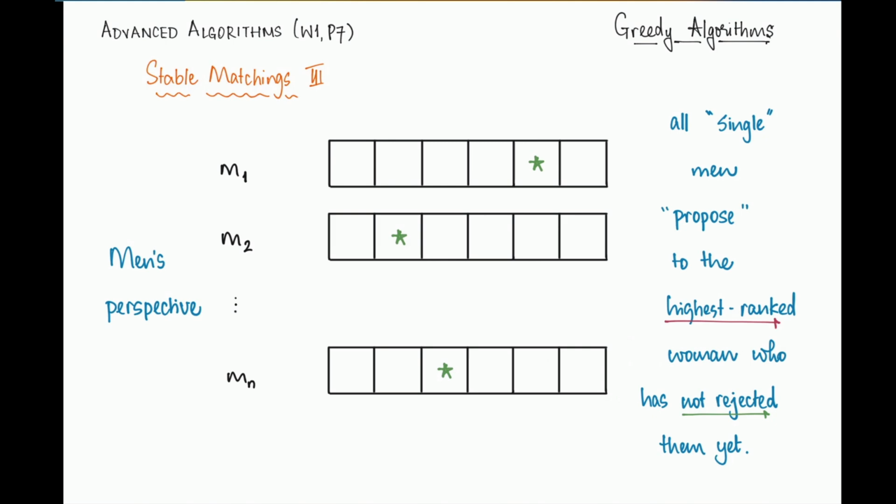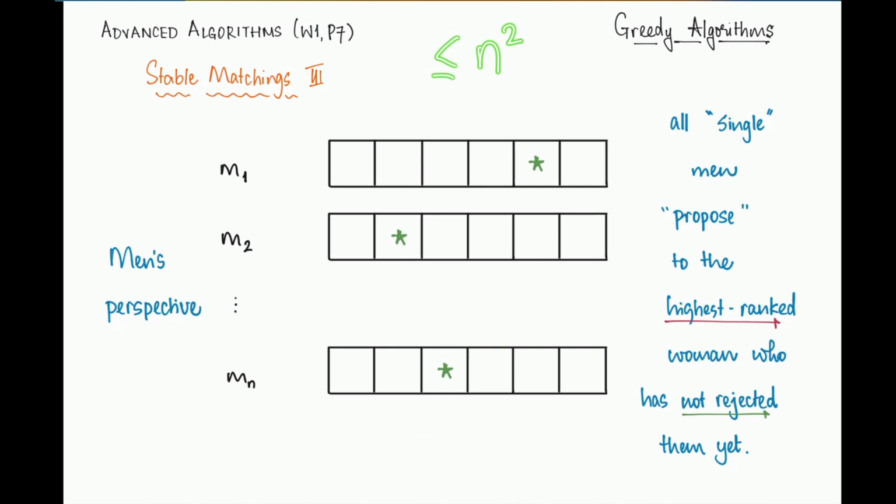Men never propose to women who have already rejected them. Therefore, the proposals are always made in decreasing order of rank, and you never propose to the same woman twice. As a result, the total number of proposals that are made in any run of the algorithm is going to be at most n squared.